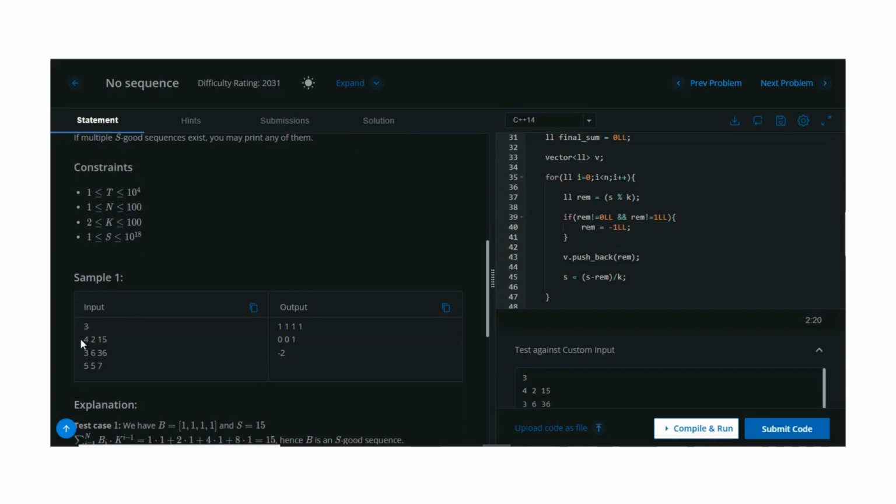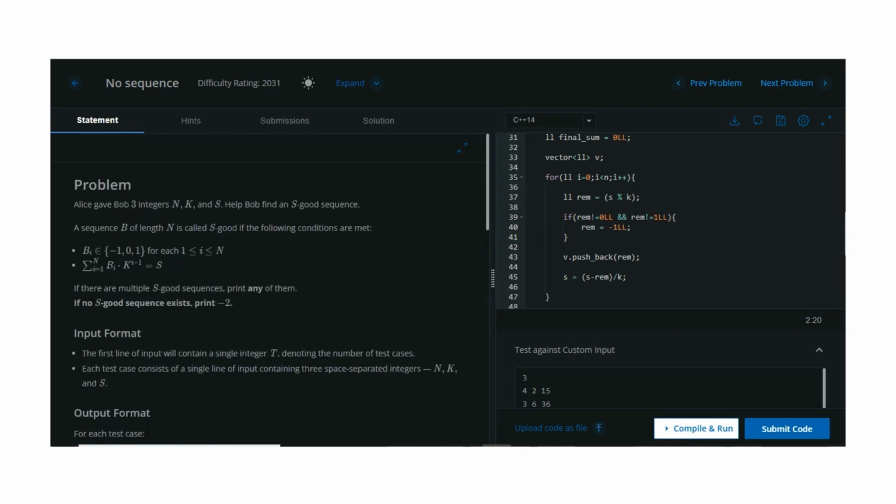Here the test cases given are 425, 36, 36 and 557, and the appropriate answer for the first is 111. These are the good sequences. For 557, no good sequence is possible, so -2 is printed. Let's discuss how we can generalize this problem, or find a sequence which satisfies both conditions. To solve this problem, one must be familiar with the modulo concept and some binary to decimal equivalent concepts.